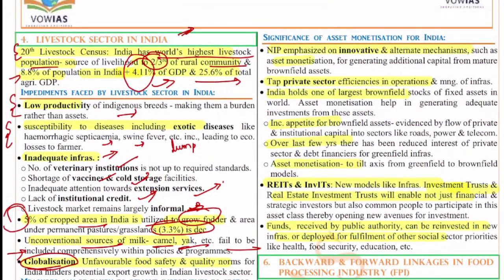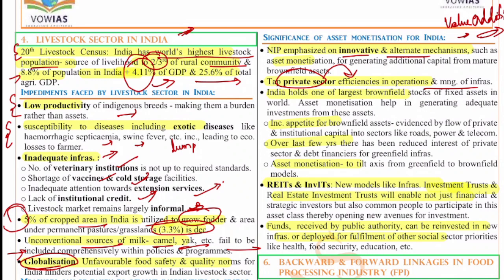Now the significance, if you see, this has a great significance for India. First, it emphasizes innovation and alternative mechanisms to ensure that more capital is generated and more infrastructure is created, and it is to tap the private sector efficiencies in operations and management of infrastructure, because India has one of the largest brownfield stocks in the world. This will have a spillover effect on the infrastructure sector overall. This will create high demand for creation of other infrastructure as well. It will create further value addition in the field of infrastructure, which can be monetized and used by the government as well, right?